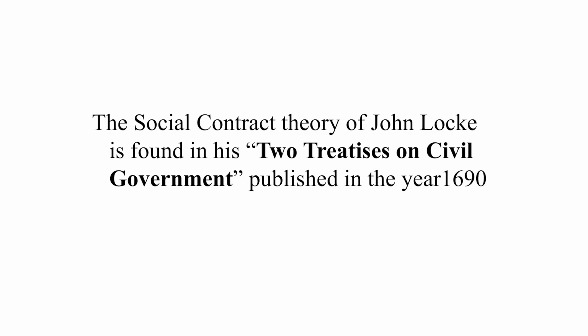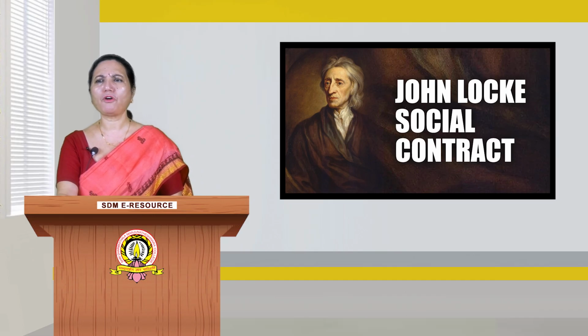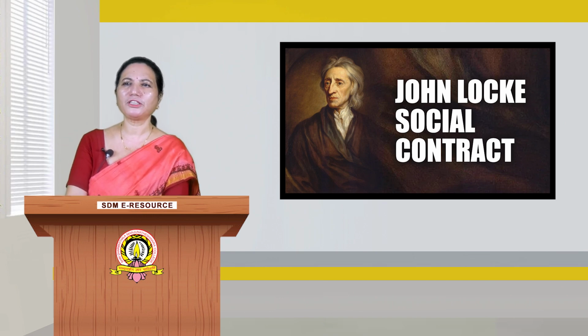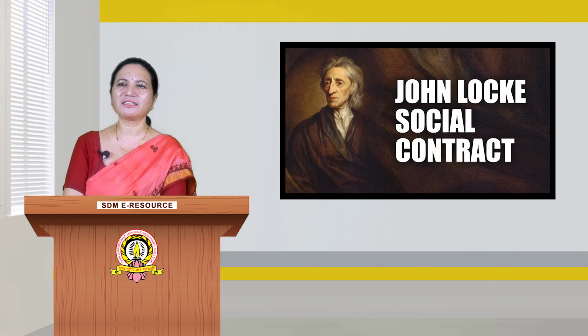The social contract theory of John Locke is found in his Two Treatises on Civil Government, published in the year 1690. He put forward his social contract theory to justify the Glorious Revolution and to reject the theory of absolute monarchy advocated by Hobbes and others.